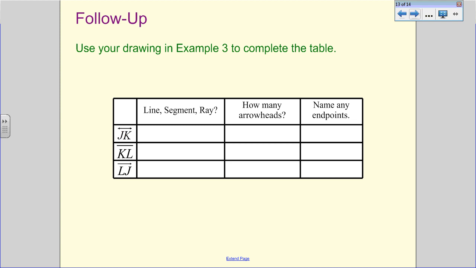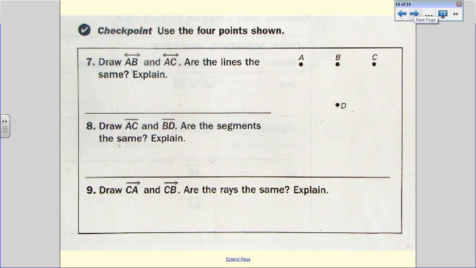All right, so for your follow-up, you're going to check in class. So that means you do this now. You need to determine whether the symbol is a line, segment, or ray. How many arrowheads do you see, and name the endpoints. And so the number of endpoints should be determined by how many arrowheads there are. All right, and then this is our checkpoint. And once again, we will do this one in class once we check some of the other things.